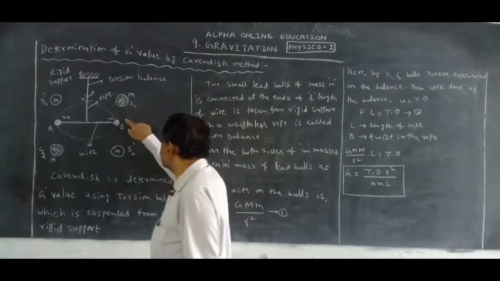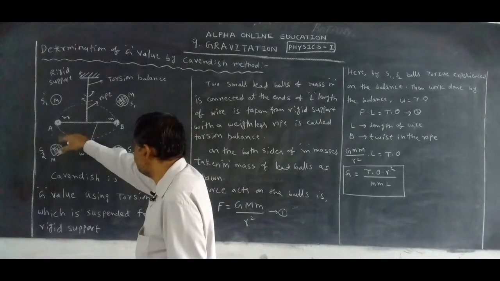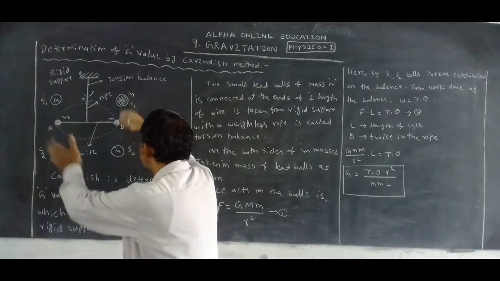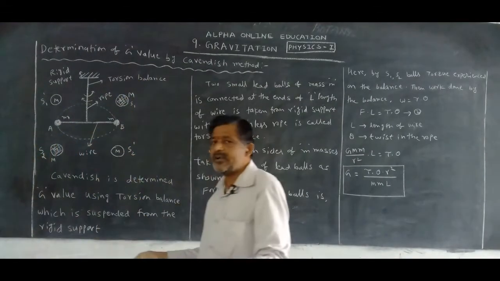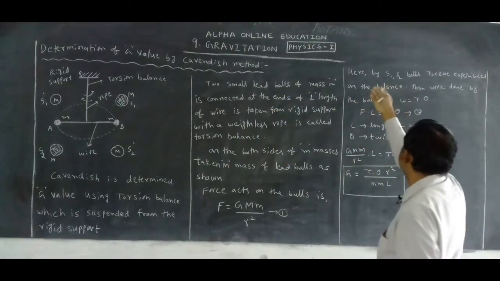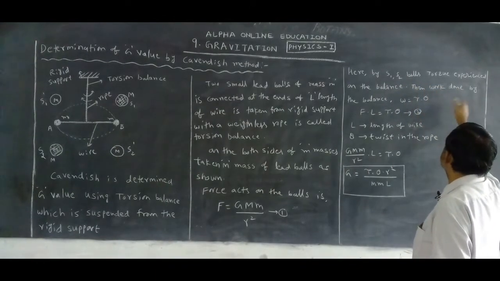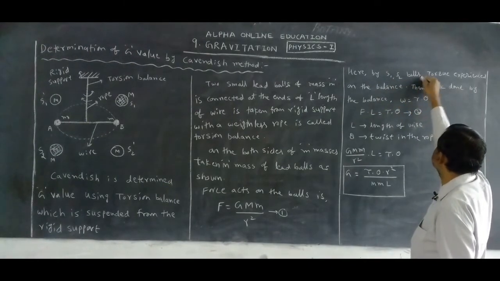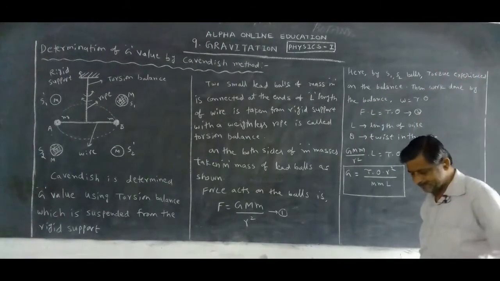Between these two balls this force acts, two equal forces in opposite directions. Immediately what happens? By the S1, S2 balls, torque is experienced on the balance.